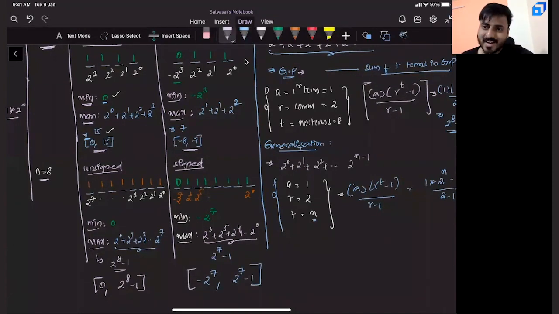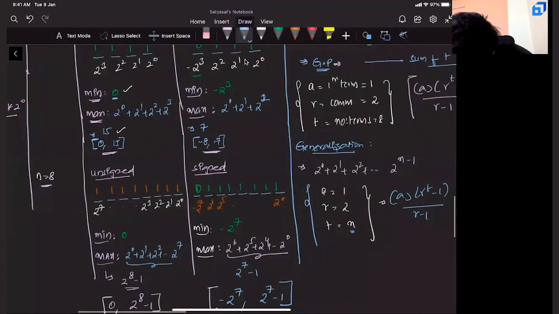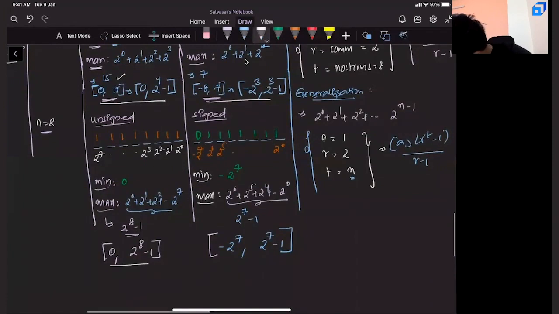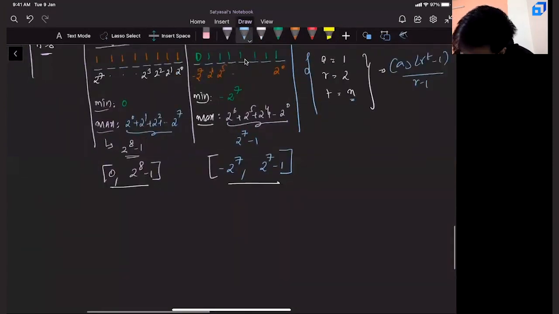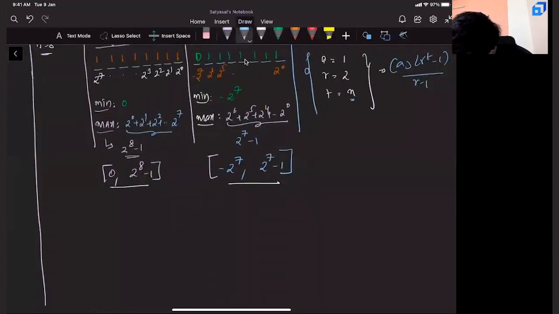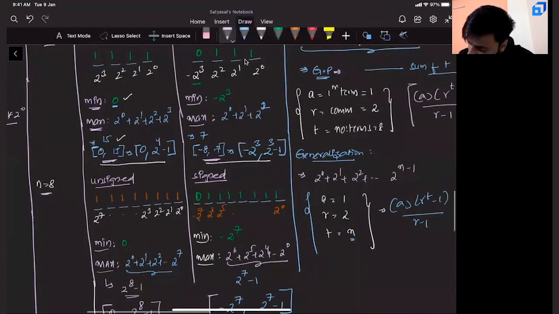Are you seeing a small pattern here? Isn't this the same as 0 comma 2 power 4 minus 1? And isn't this the same as minus 2 power 3 comma 2 power 3 minus 1? Given an n-bit number, if it is unsigned, can you tell me the minimum value? 0.